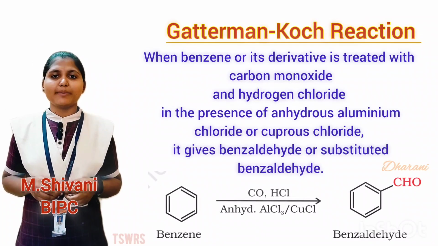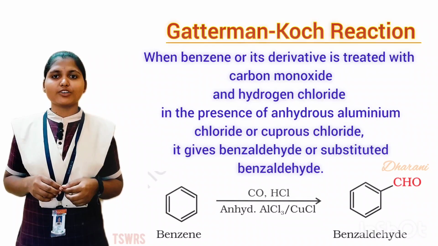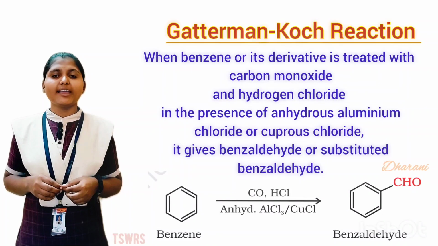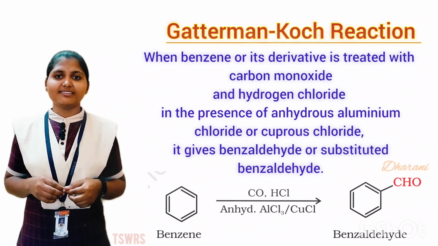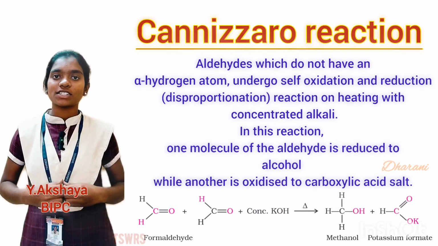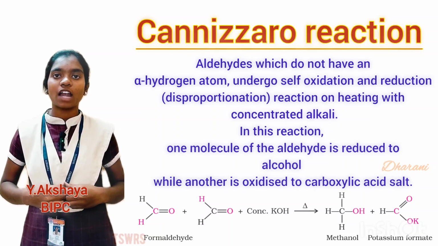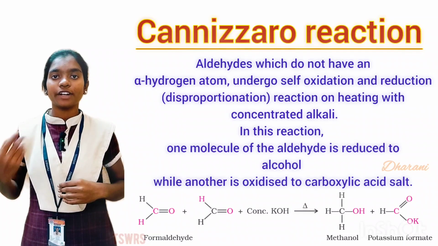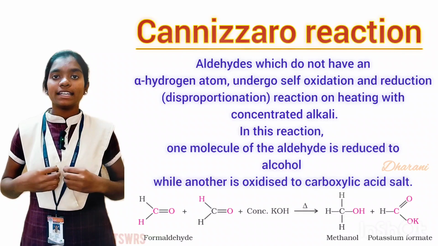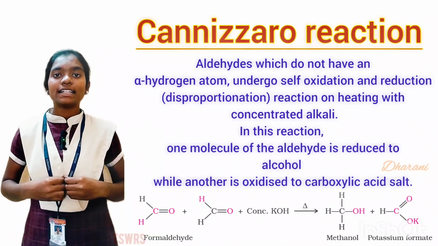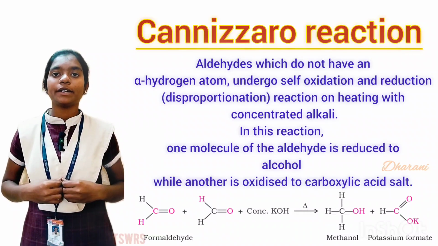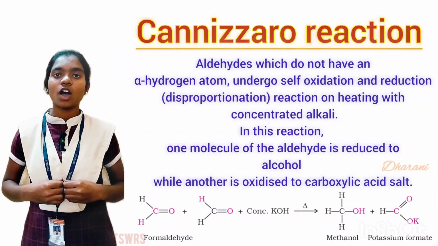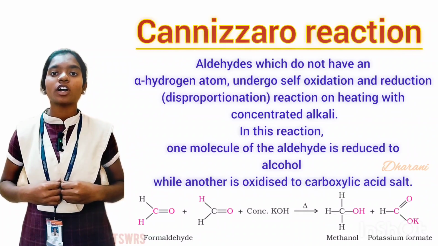Gattermann-Koch reaction. When benzene reacts with carbon monoxide and HCl in the presence of anhydrous aluminium chloride, the product is benzaldehyde. Cannizzaro reaction. Aldehydes which do not have an alpha hydrogen atom undergo self-reduction and self-oxidation on concentrated alkali. In this reaction, one molecule of aldehyde is reduced to alcohol while another is oxidized to sodium salt of carboxylic acid.